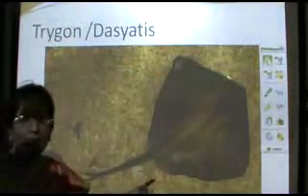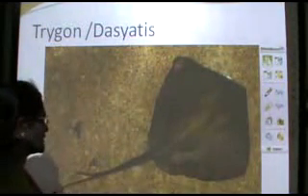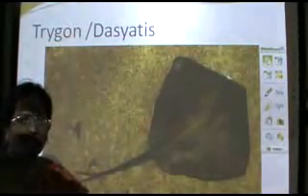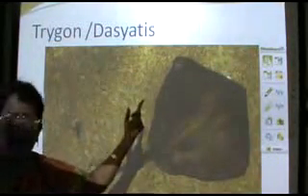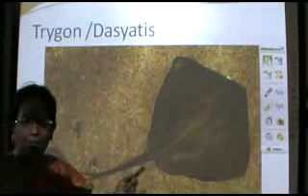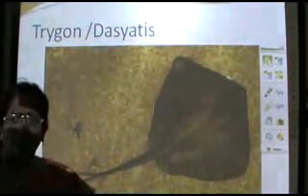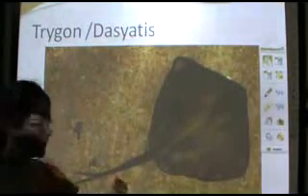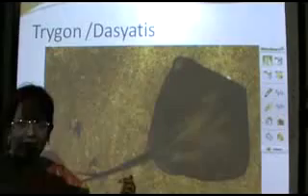This is commonly called the stingray, and you find at the tip of this tail is a sting, and that is the reason why it is called a stingray. Have you heard about the famous crocodile man Steve Irwin? He was stung by a stingray and it caused his death.